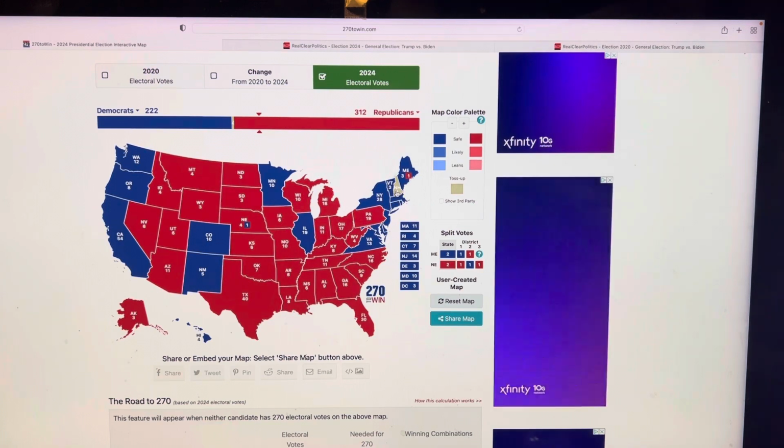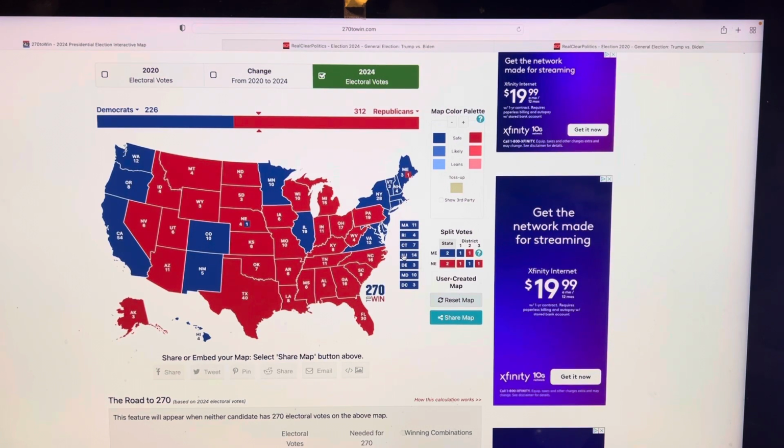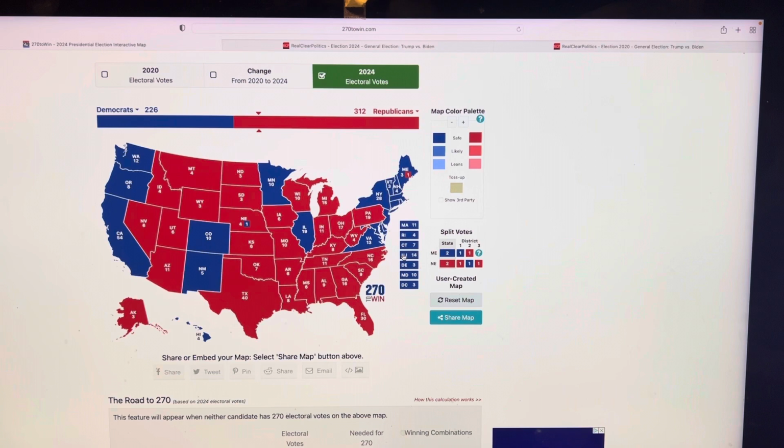In New Hampshire, he would lose that state as well. So based on the polling differences, if the election were held tomorrow, this is how it would look: 312 to 226 in favor of Donald Trump.